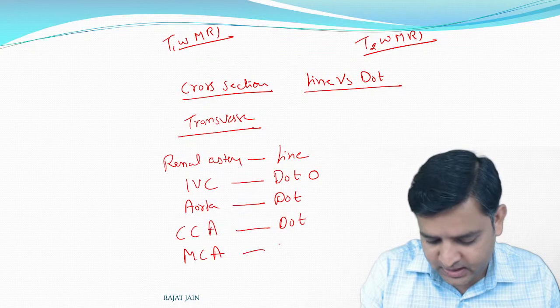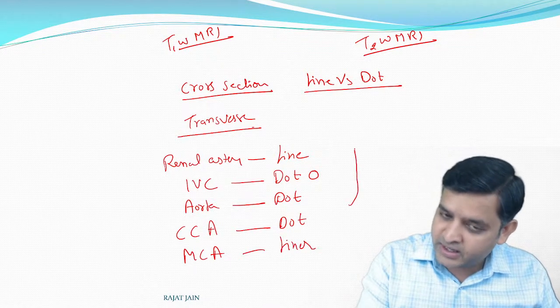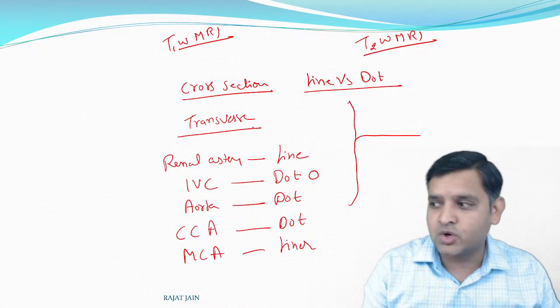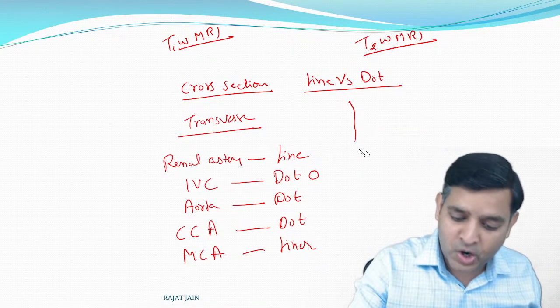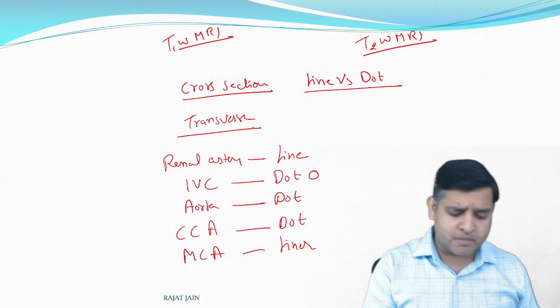It will be seen as a dot. Middle cerebral artery, MCA, will be seen as a line or as a dot? It will be seen as a line. The internal carotid artery is a vertical vessel and then it gives two branches: anteriorly goes ACA and laterally goes MCA. So whenever you have a problem in understanding which vessel is seen like that, this is how you can work it out.